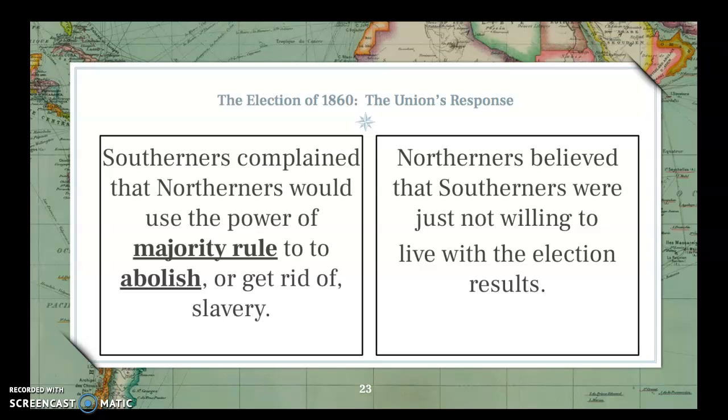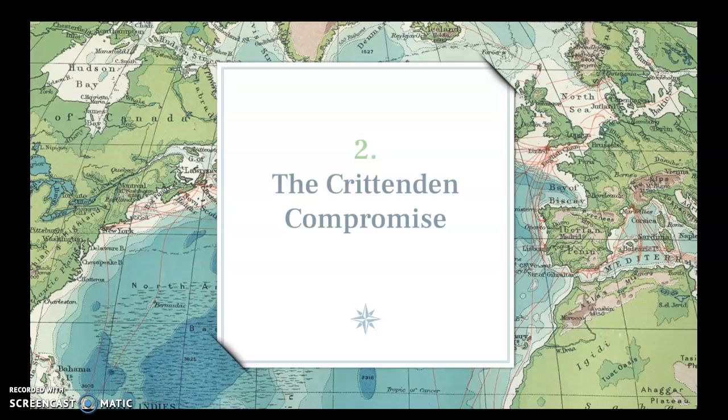Northerners believed that Southerners were not willing to live with the election results. They thought they were poor losers. Your candidate didn't win. It was John Breckinridge who got the most support in the South. He didn't win, so they thought that the South was just kind of taking their ball and going home with it. So there was a last-ditch effort to save the Union.